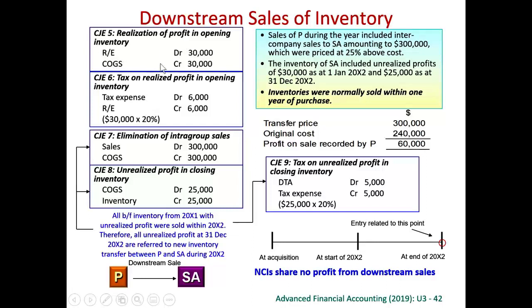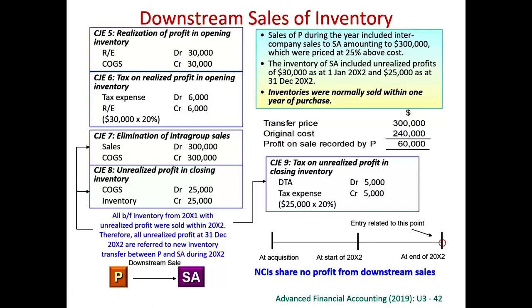Last year it is an inventory. This year, if we simply credit, we will have to credit inventory. But we understand that last year's closing inventory must have been sold already. So we know that all this inventory has been realized. So we don't credit inventory and debit inventory. Instead, we debit retained earnings and credit cost of goods sold. Because you credit cost of goods sold, we debit tax expense, 20% tax rate. Because you debit retained earnings, we credit retained earnings, 20% tax rate.